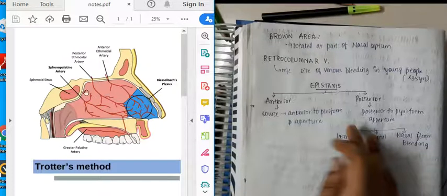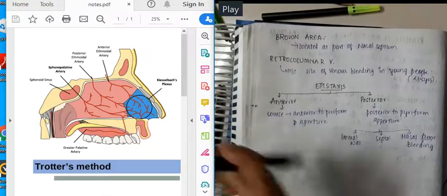So at the pyriform aperture, the posterior part of the septum, the posterior part of the nasal floor, and the posterior part of the lateral wall, all of these will cause posterior bleeding. Anterior is anterior to the pyriform aperture. So here mainly Kesselbach's plexus comes into the anterior bleeding.